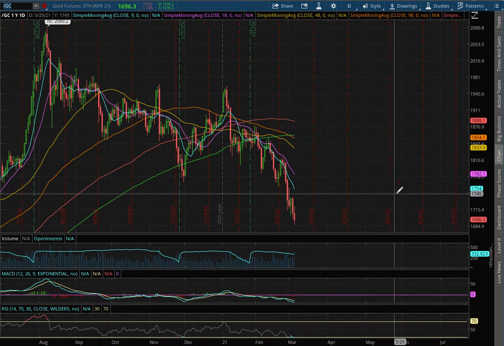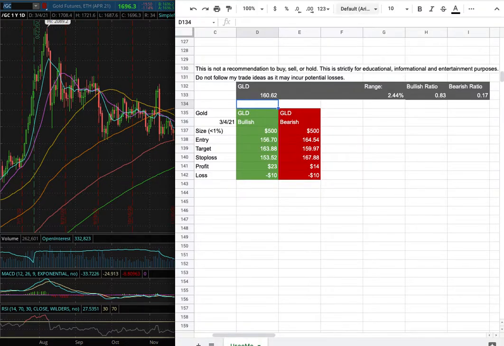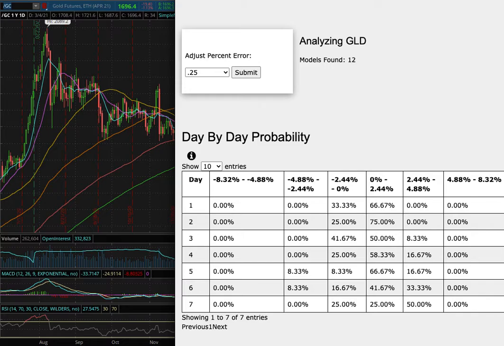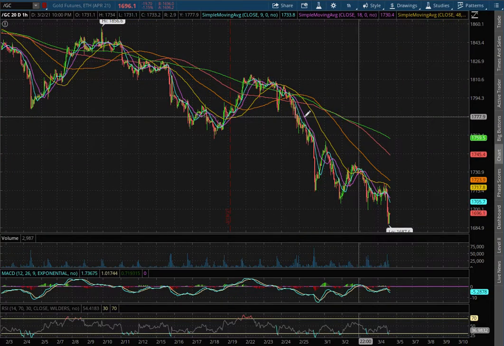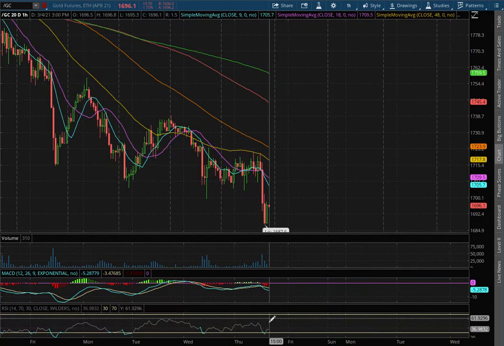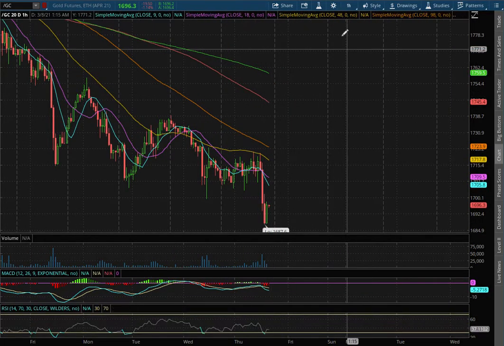Going over gold futures. In this video, I'll be going over my trade idea of the week and the day-by-day probability model. So let's start off with the technical analysis on the 1-hour chart. We remain in negative MACD and we're slightly off of oversold levels with the RSI.